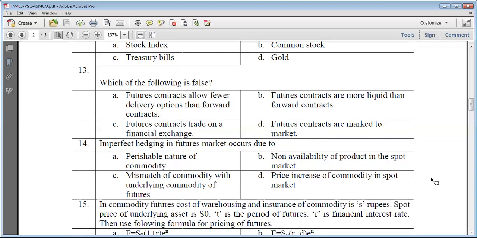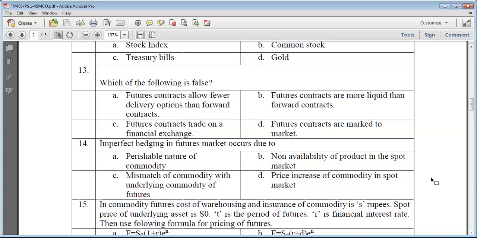First one, perishable nature of commodity. It is not correct because whatever commodities we are taking as underlying asset can be perishable. And if the commodity to be hedged is perishable, then the underlying asset of the derivative contract will also be perishable. So this is not causing imperfect hedging.